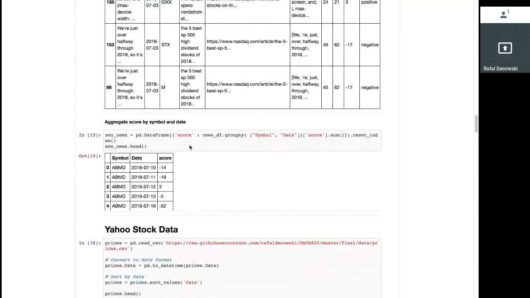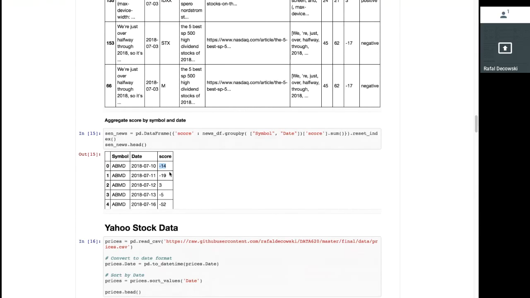Finally, we aggregated the score by symbol and date. For example, symbol ABMD on this date had a sum score sentiment of negative 14, and this includes all articles for that day for that symbol.